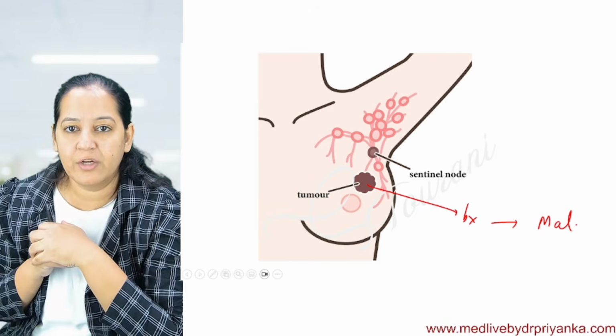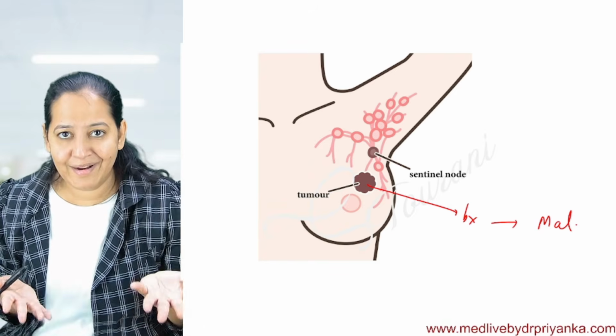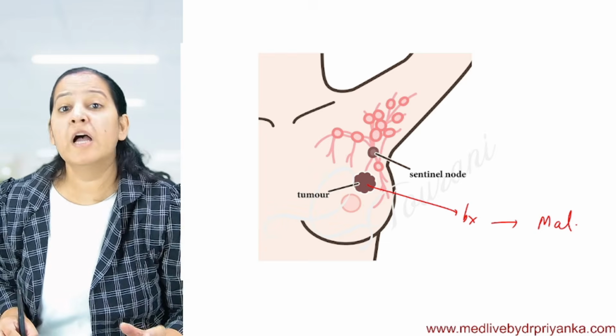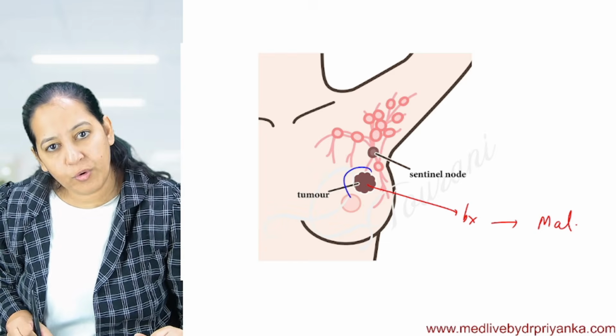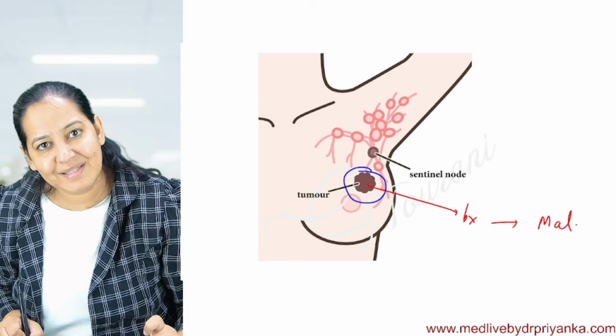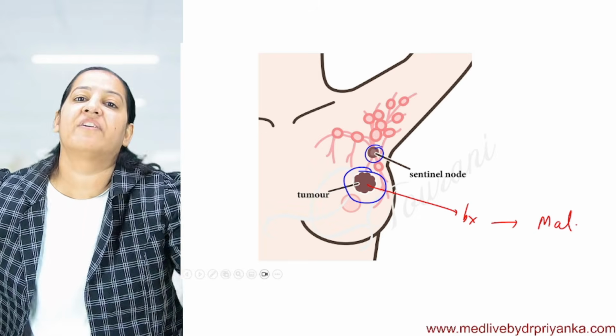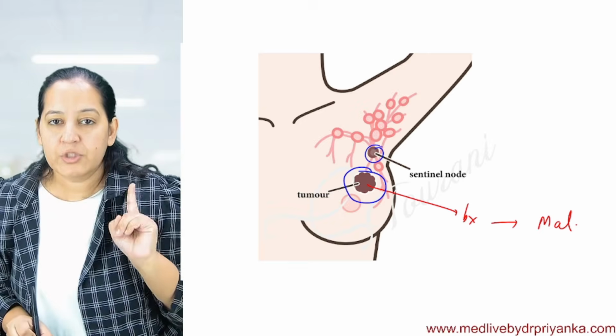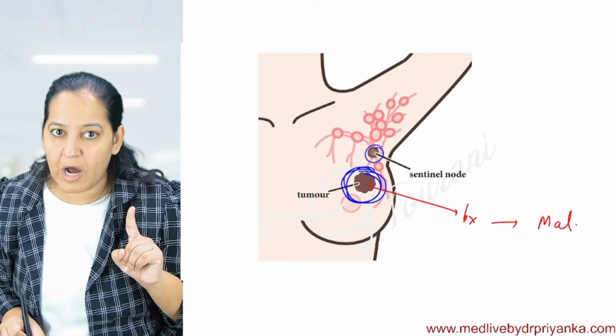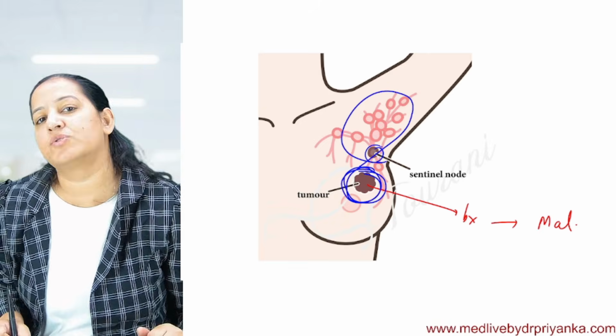So what should I do? You'll say, ma'am, you operate it. It's malignant. You have to take it out. You are a surgeon, of course. What should I take out? Shall I take out only the primary tumor and leave the metastasis in the axilla? No. If I leave this, it will again further spread in the body. No, I cannot leave it. So ideally, I should take the primary tumor out, and I should take the axillary lymph nodes also out.